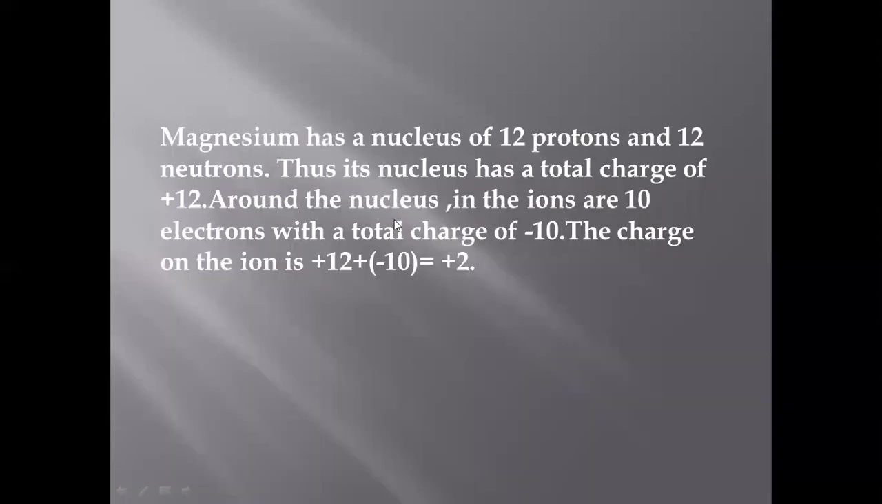Now magnesium in the nucleus has 12 protons and 12 neutrons, so total positive charges are 12. And around the nucleus in the ion there are 10 electrons, because magnesium loses 2 electrons, so 10 electrons are left. Due to those 10 electrons, the negative charges are -10. The net charge on the ion will be +12 plus -10, so it will give us the answer +2. It means the magnesium ion has a positive charge, that is +2.